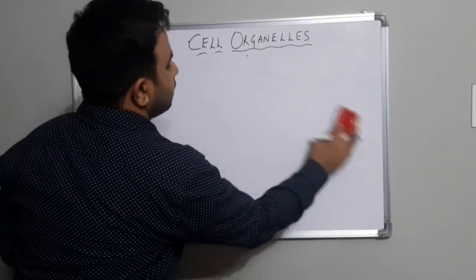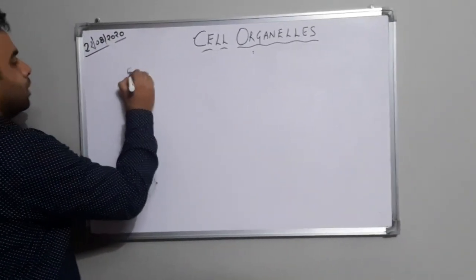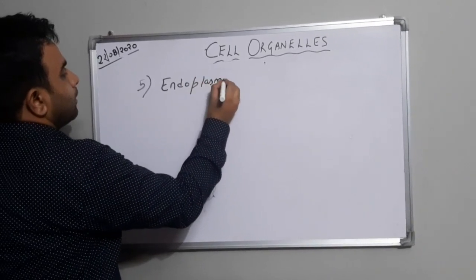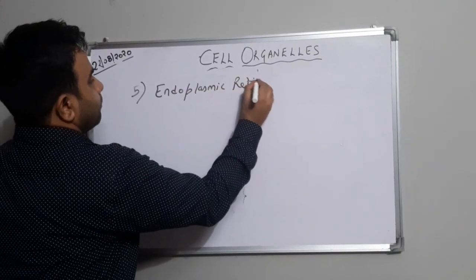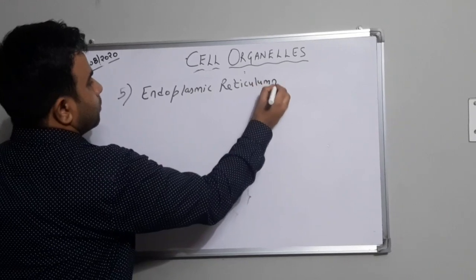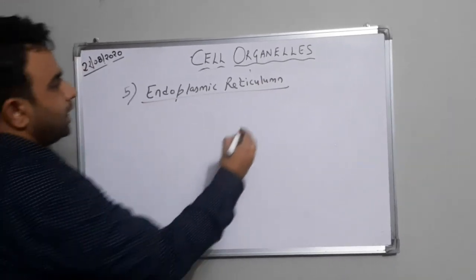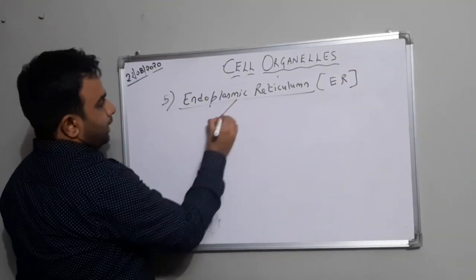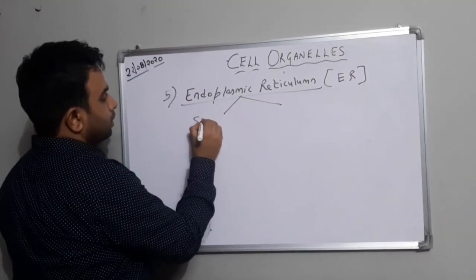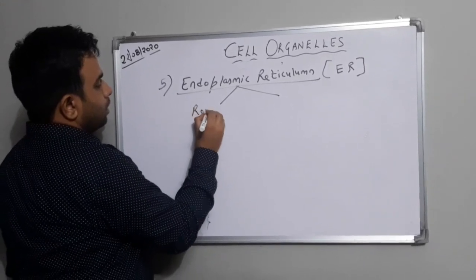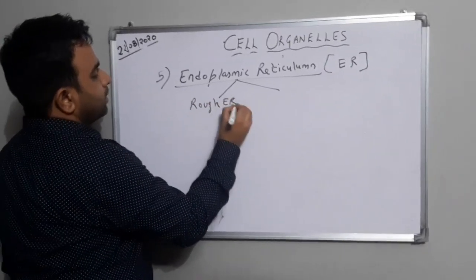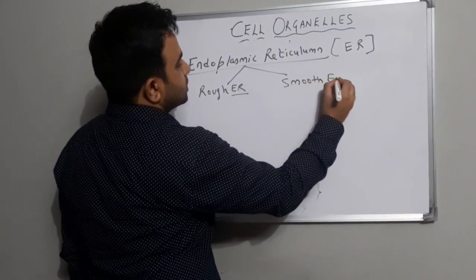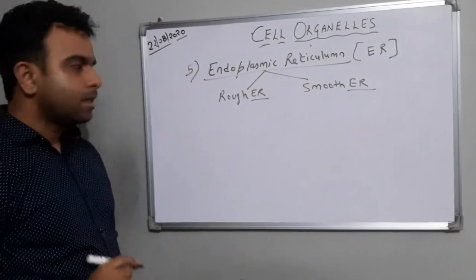And the last organelle is endoplasmic reticulum. See, it is also written as ER. It is of two types: rough ER, meaning rough endoplasmic reticulum, and smooth ER, that is called smooth endoplasmic reticulum.